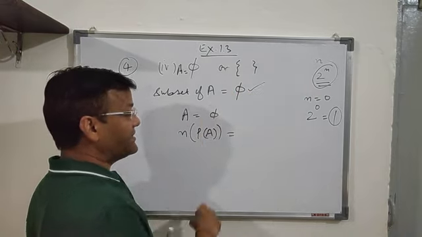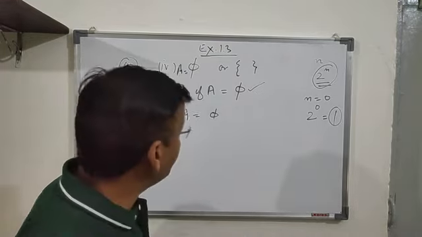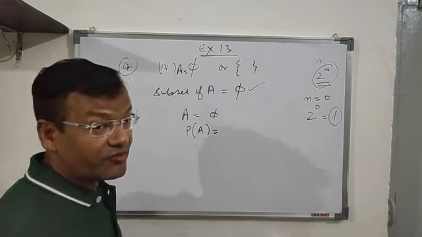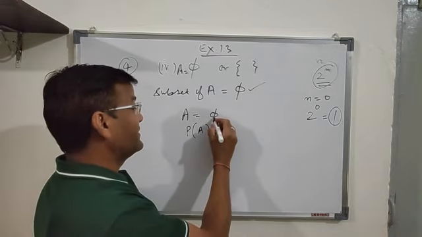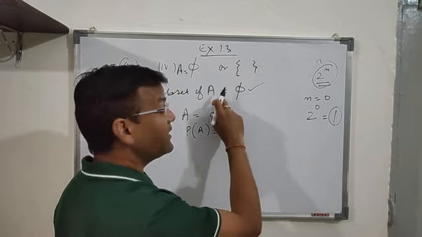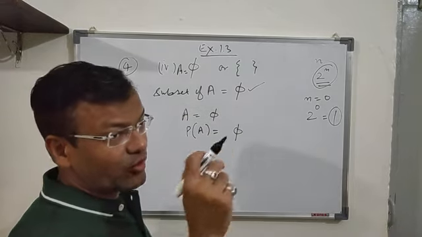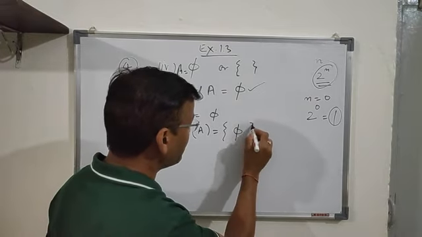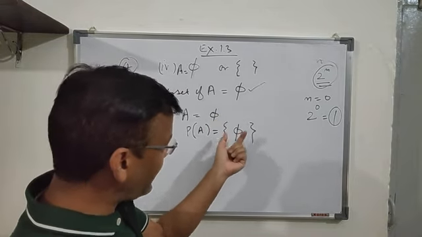Let's do it in a sequence. Let's form the power set of the set A first of all. What is the power set of a set A? It is a set of all the subsets. Let's write the subsets first of all. The subset of the set A is {5}, as I have written here also. Power set means you have to include those subsets inside the curly braces. Write it in this way. So the power set of the set A equals {5} is this.